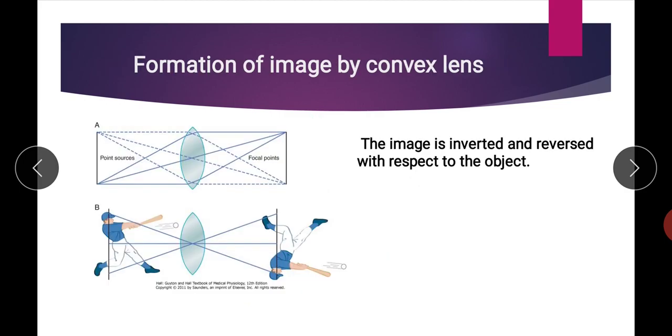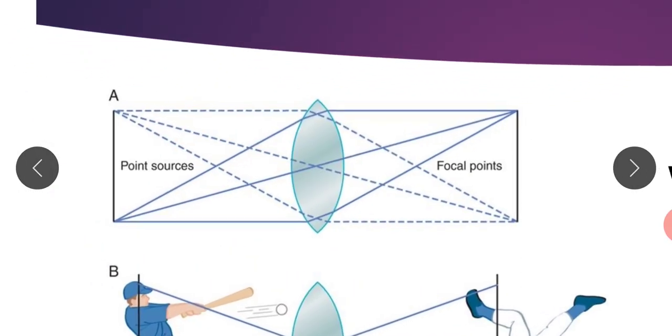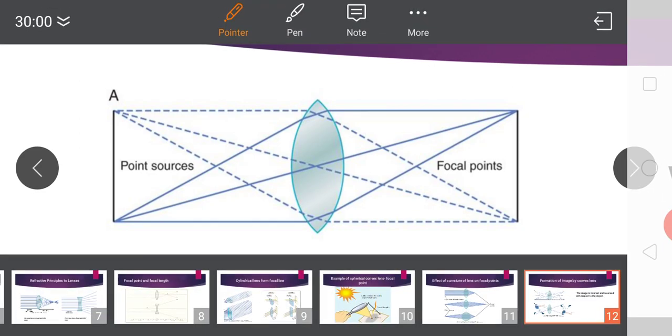Now, formation of image by convex lens. First we see the first figure, figure A. Here we have two light sources, this one and this one. The light rays originating from these two light sources pass through the convex lens, and on